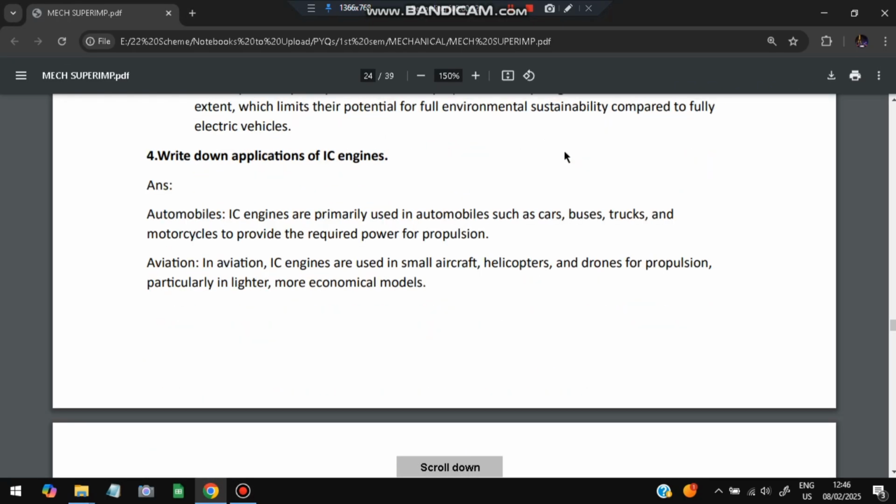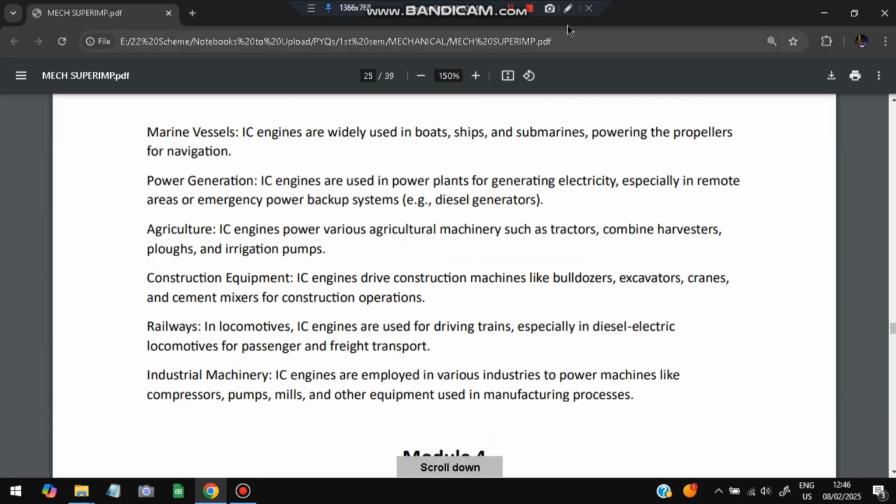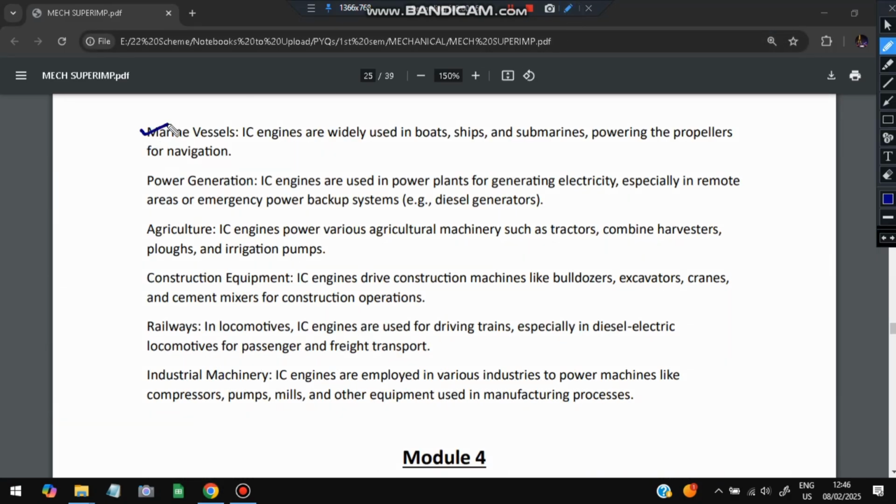Moving on to the next one, we have: write down the applications of the IC engine, internal combustion engine. The applications include automobiles. It is used in cars and all. Aviation sector, it is used in aeroplanes and aircraft, and in marine vessels like ships and submarines.